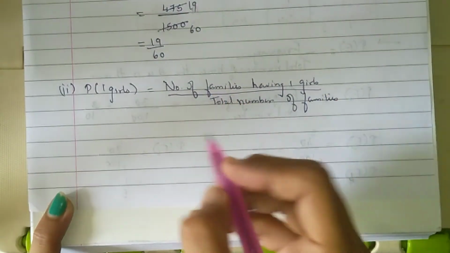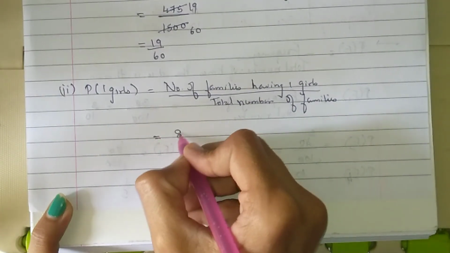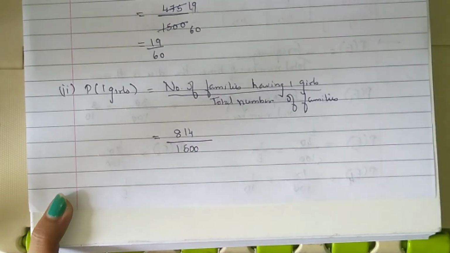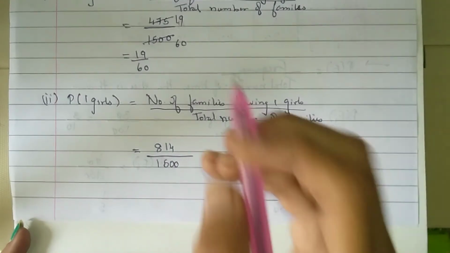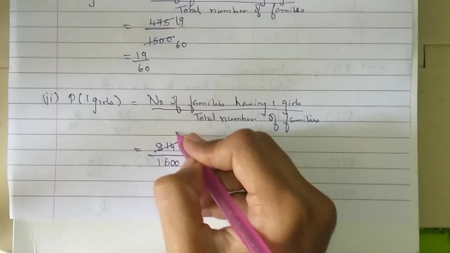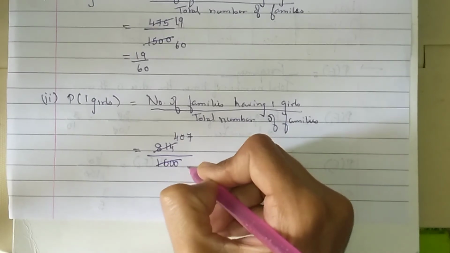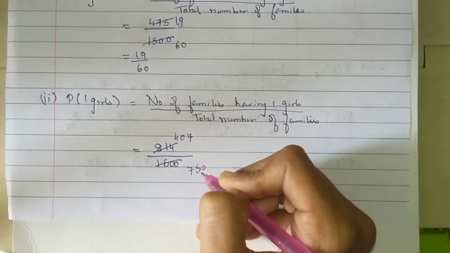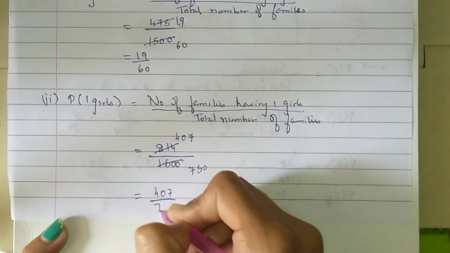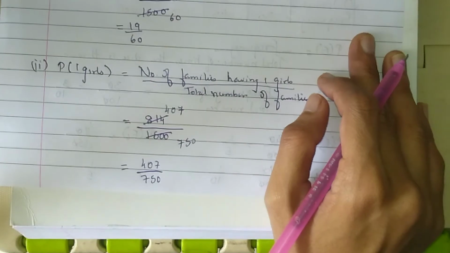Number of families having 1 girl is 814 upon 1500. So we can cancel it, with 2 407s are 814 and 2 750s are 1500. So the answer is 407 upon 750. Okay, that's your answer.